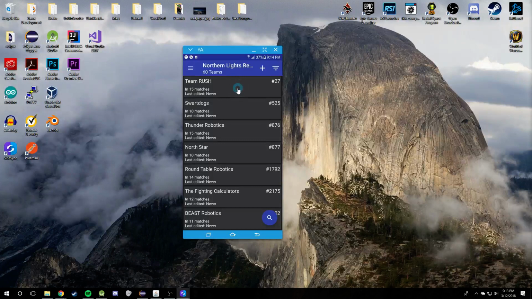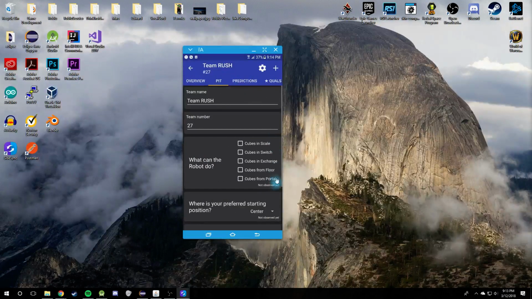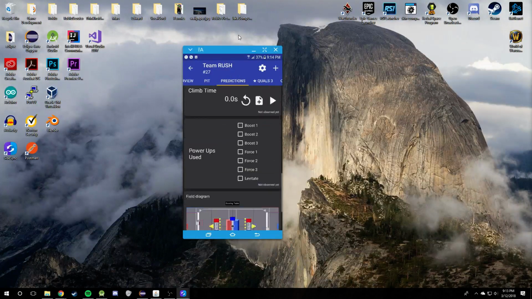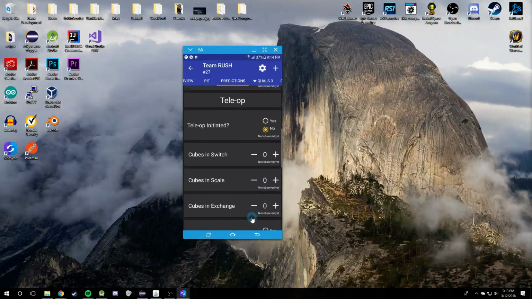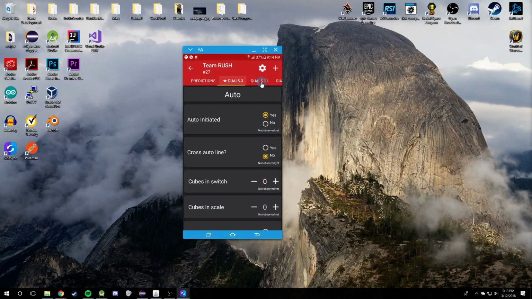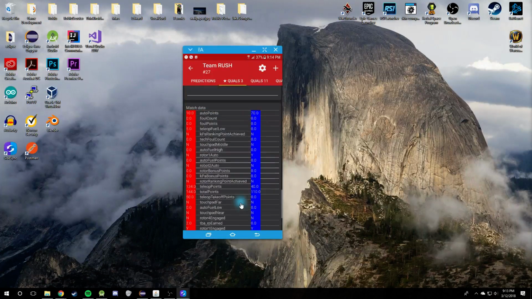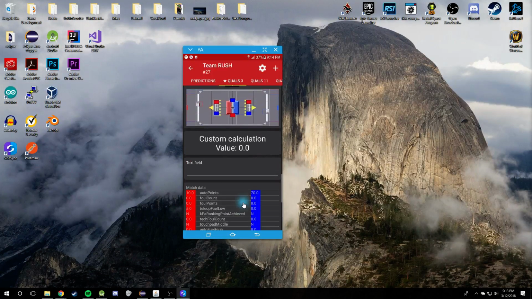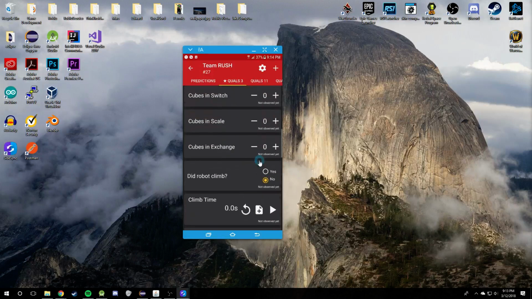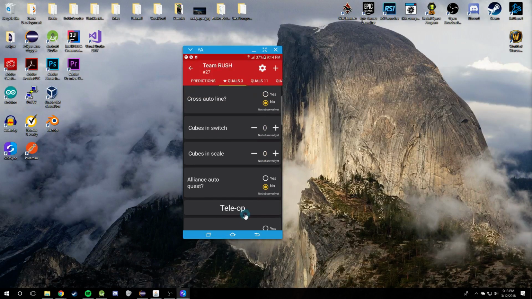And it'll load real quick, and we can go ahead and tap on a team, and our form that we just edited will show up here. So let's go to quals 3, for example. So we'll see all our metrics that we defined. You'll see the match data, which is importing from the Blue Alliance. Our custom calculation is cubes and switch.